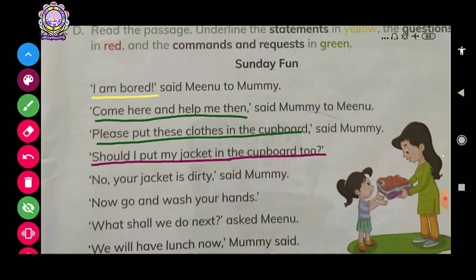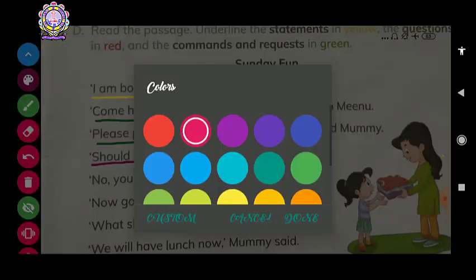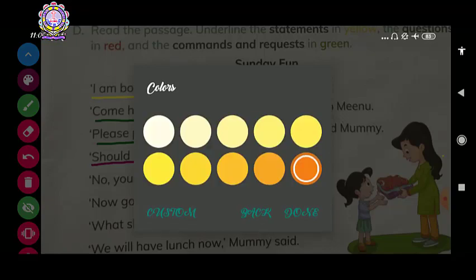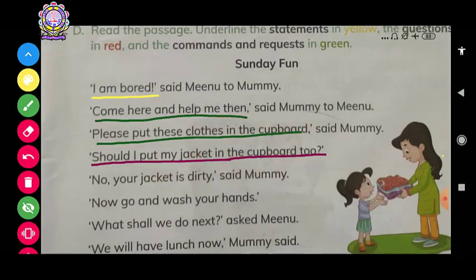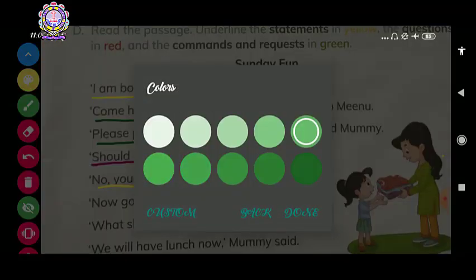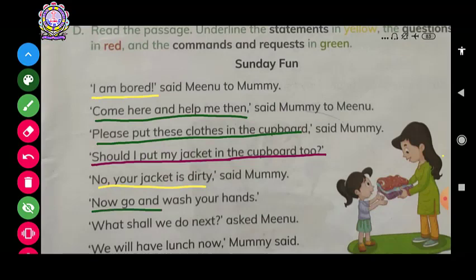Okay. "No, your jacket is dirty," said mummy. So this sentence is just a statement, isn't it? So which color will it come in? It will come in yellow color. Which color? Yellow color. Alright. Now, "Go and wash your hands." This is, you can say, a command. Okay, so which color will come here? Yes, of course, green color.